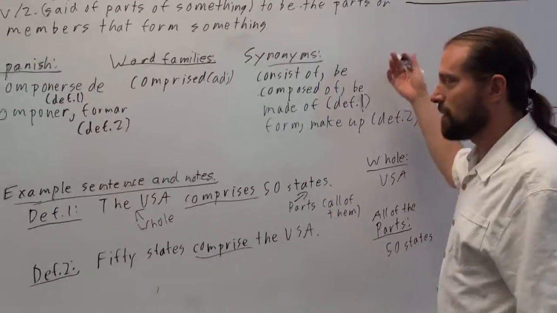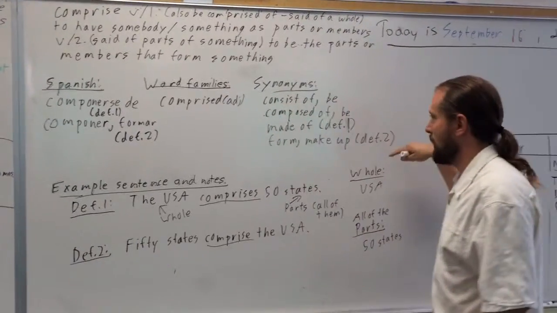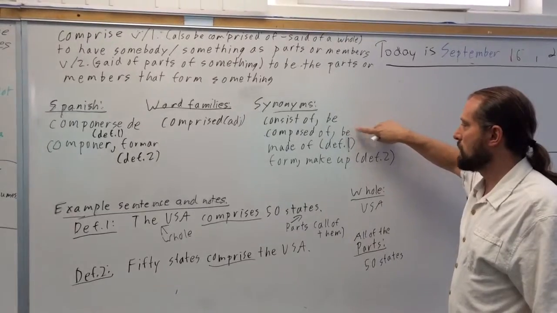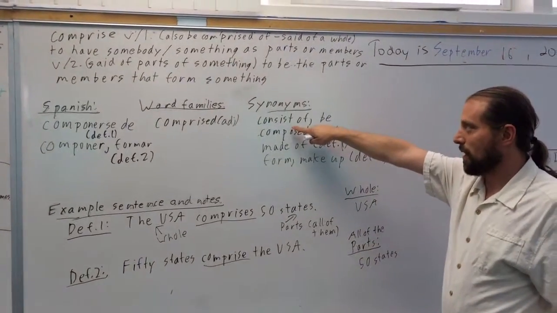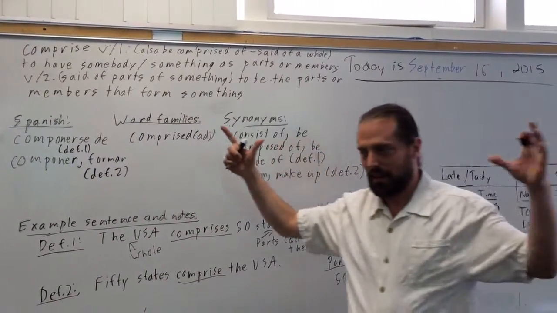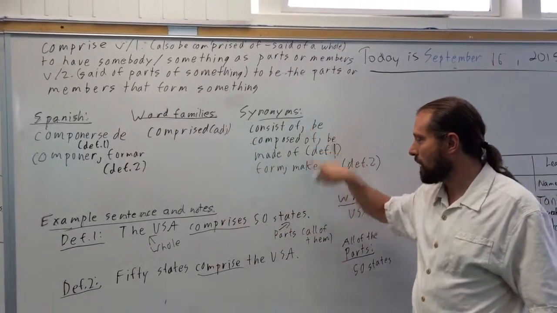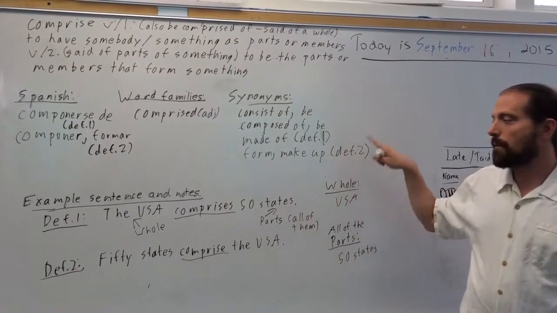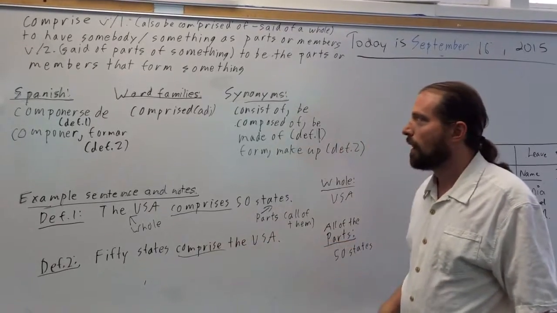Because the two definitions are basically opposite, we have different words and different synonyms for them. So for number 1, it's consist of, be composed of, be made of. Consist of is a good one to know. It has the same meaning as number 1. It means that this big thing has these parts. So we could say the United States, USA, consists of 50 states. But then the second meaning, we can say form or make up. So 50 states form the USA.